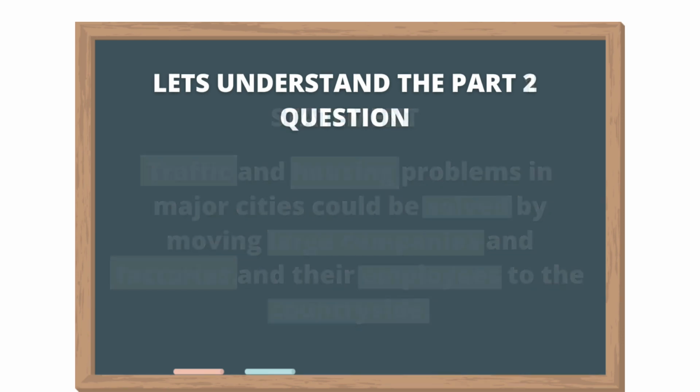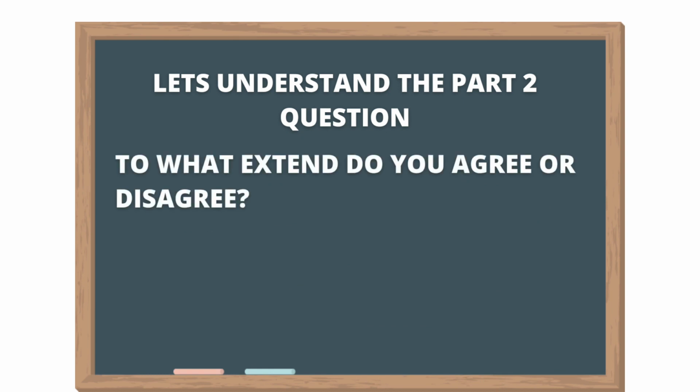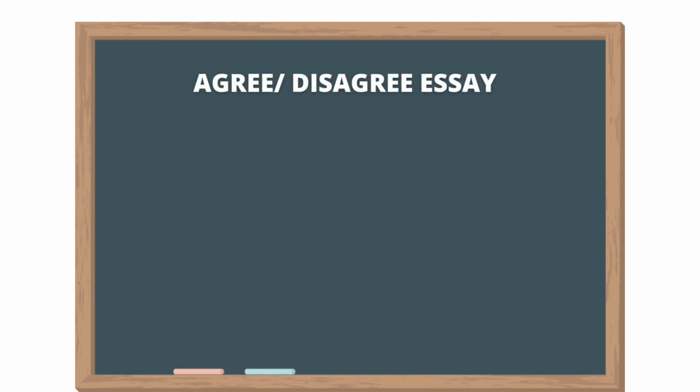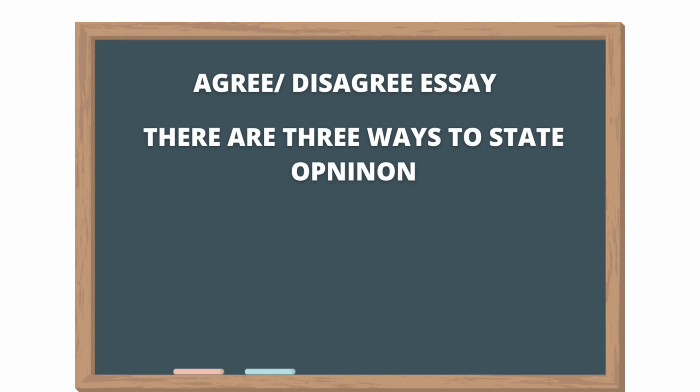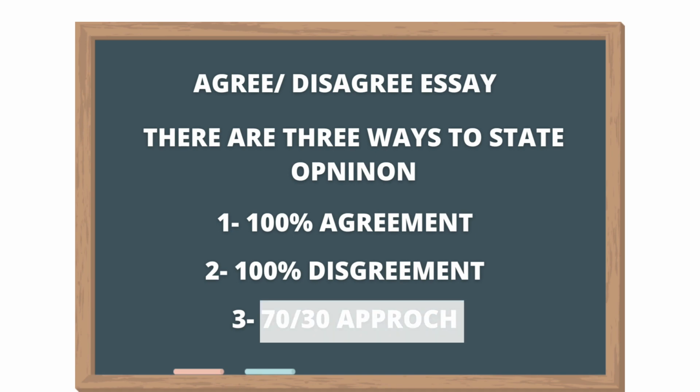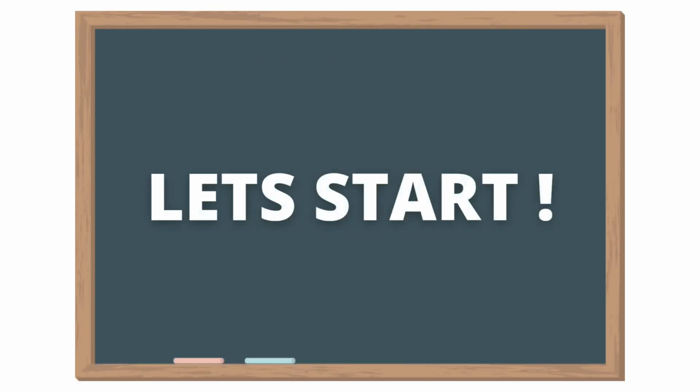Now, the next part is question. The question is, to what extent do you agree or disagree with this opinion? It means, what is your opinion on this? In agree-disagree essay, we have three options. Either we can 100% agree, or we can 100% disagree, or we can do 70-30. In this essay, we are going to follow the 70-30 approach. It means our opinion will be towards the agreement, but we will also talk about the other side. Now, let's start with the point.